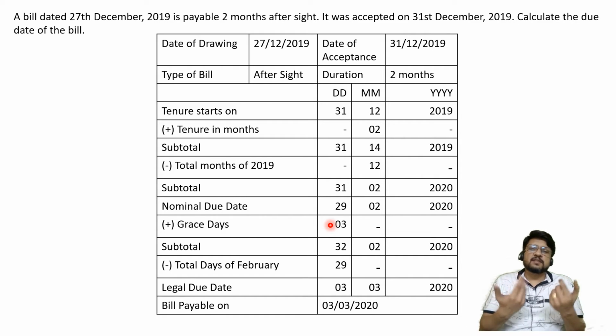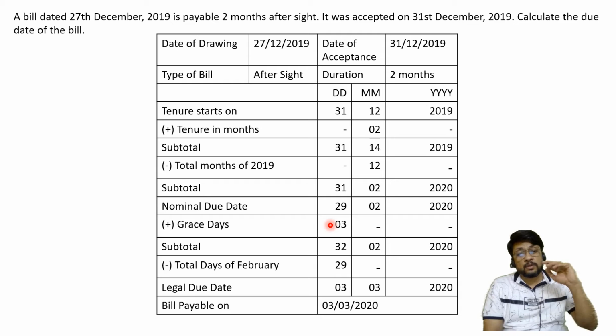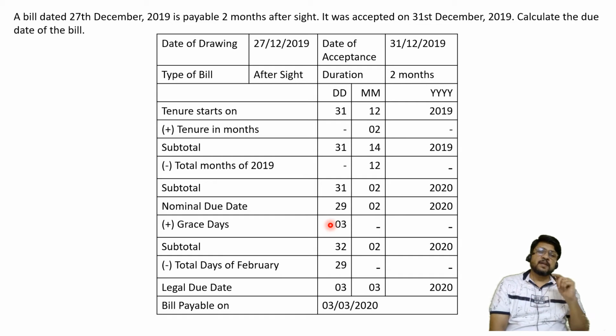So one can say that, sir, why are you making such a long calculation? Yes, in examination such a long calculation is not necessary. I just showed you how the logic works. When the period is given in days, then the treatment is different, and when the period is given in months, then the treatment is different.